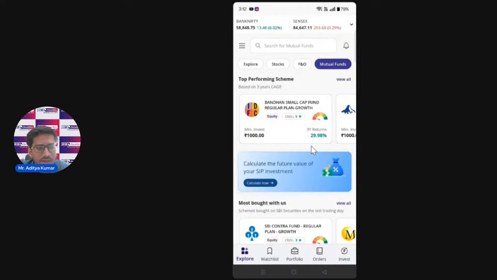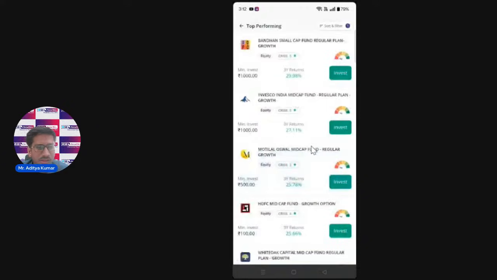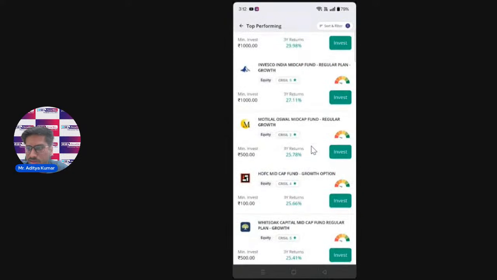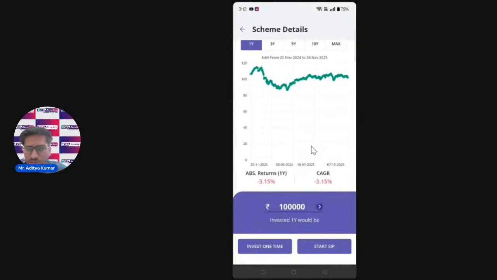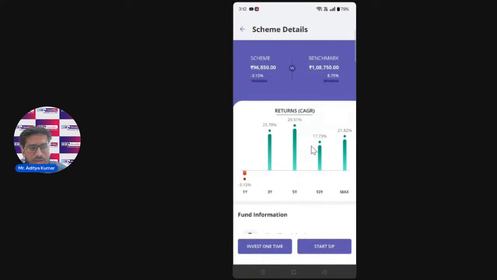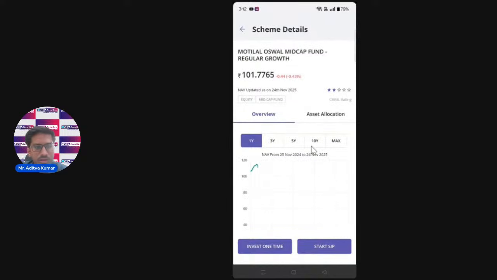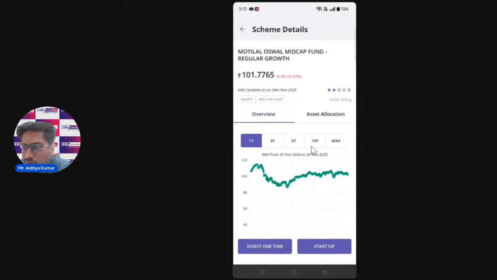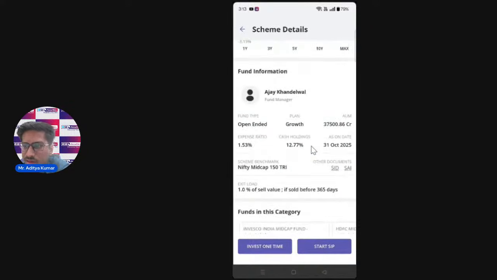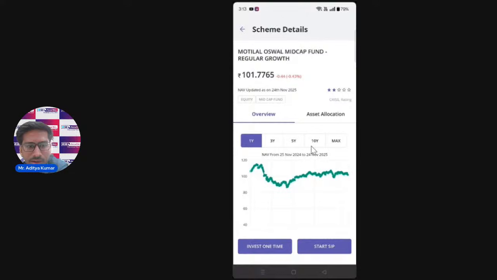To know that, I have already told you that you can simply go to any of the funds. Let's say I will see the Motilal Oswal Mid Cap Fund. If you go through this, I will cover what all things are there, because you will be seeing multiple things. Let me explain this, because a lot of you might be confused if you are just starting your journey of mutual funds. Once you click on a mutual fund or any of the schemes, you will see multiple things about this fund, which is the fund information.